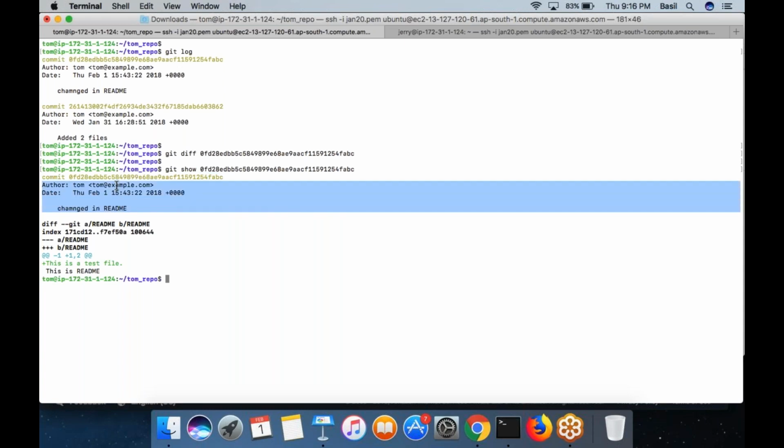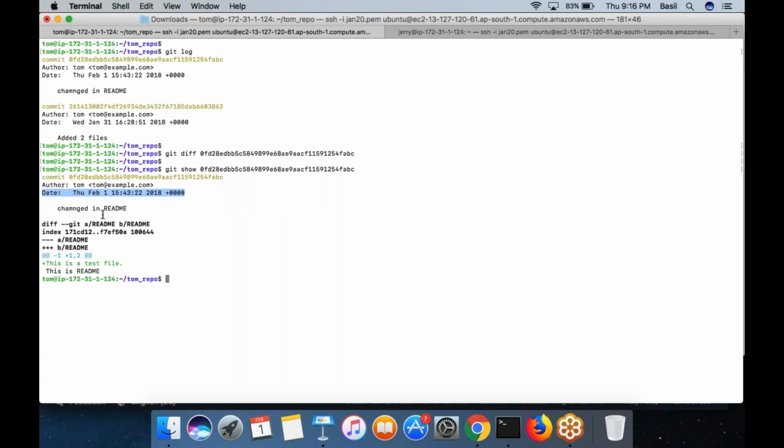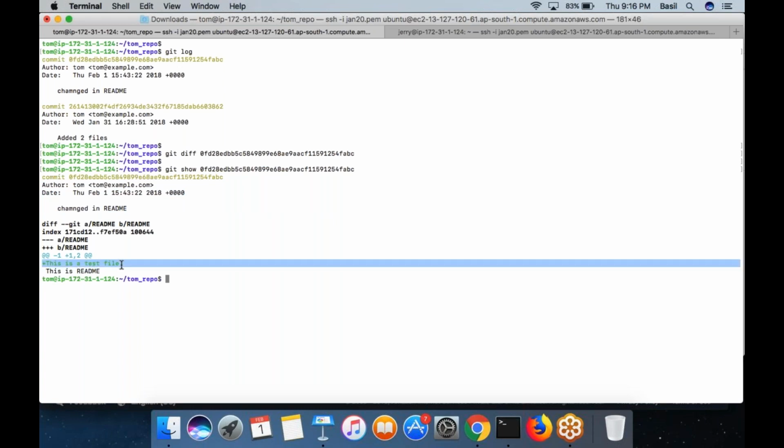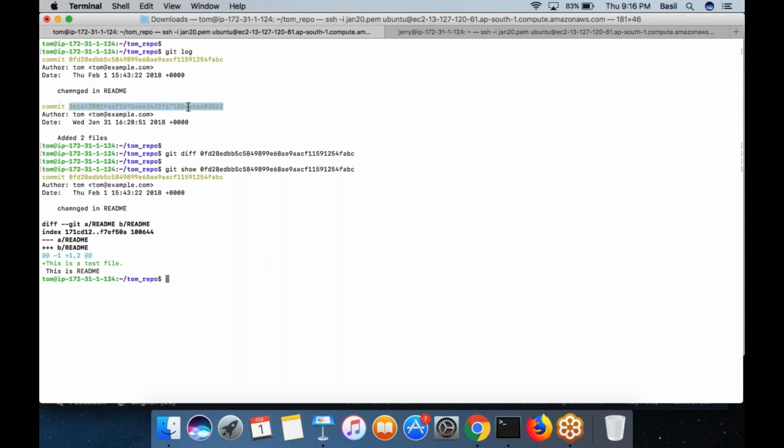So git show space the commit id will show you what are the changes that have taken place. It would first show you who is the author, at what time the commit was made, what comment he added, all these things you can see. And over here you can see this is a test file. This is a new line which got added. If you want to know what happened in a particular commit, you can run the command git show then the commit id, which would basically show you what are the changes that happened in this particular commit.